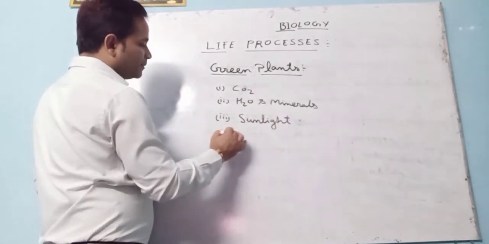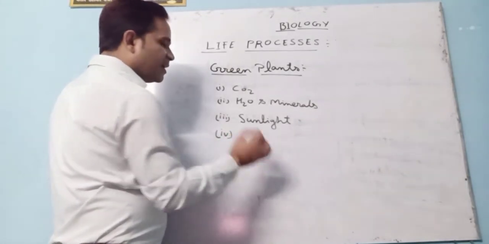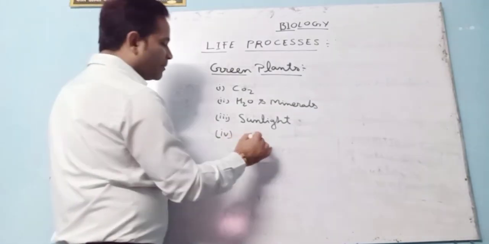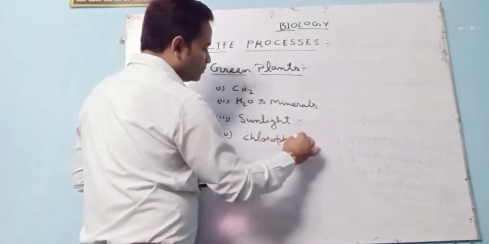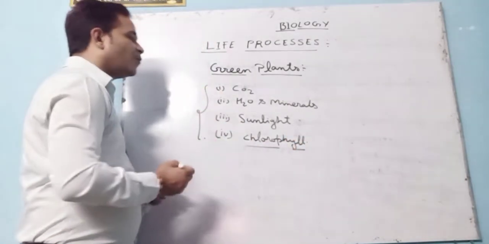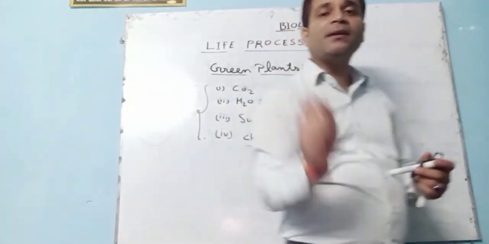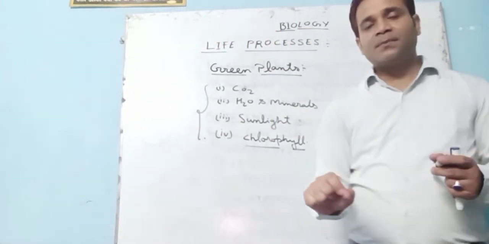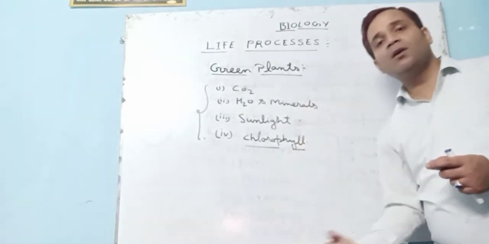Fourth one is a pigment which is contained in green plants. The name of the pigment is chlorophyll. So basically there are four essential nutrients required by green plants so that they can make their own food.